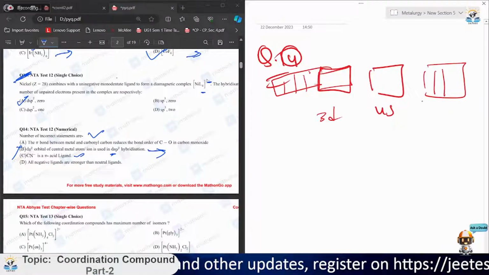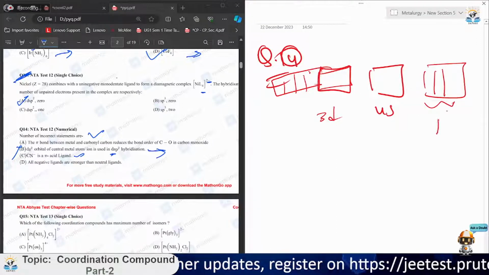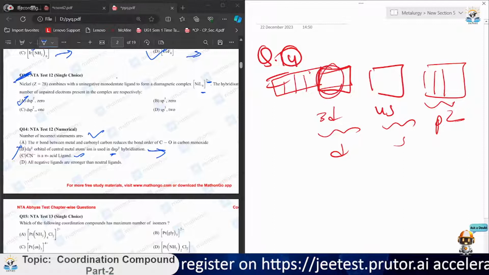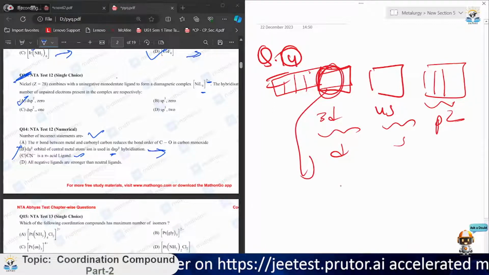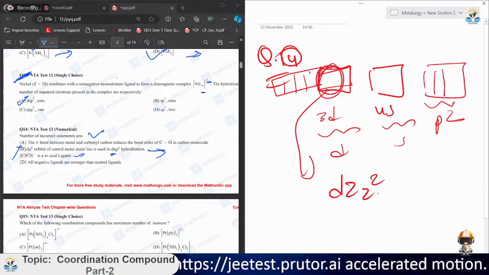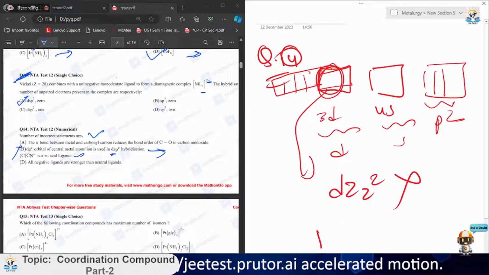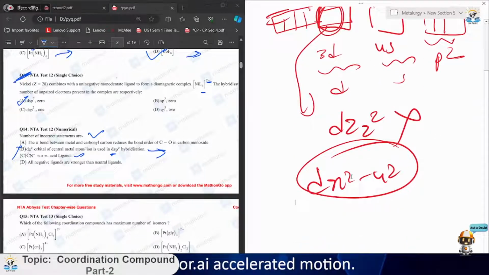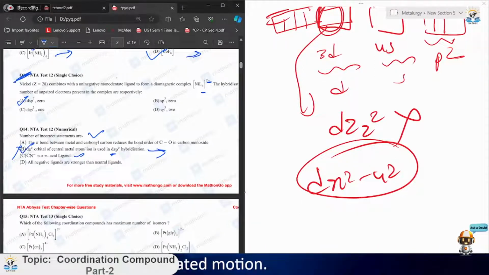So we have taken these two, p2. This is s, and we are taking d. So the orbital which takes part in the dsp2 is not dz square. It is dx square minus y square. This is the correct configuration. So B is not correct, so our answer will be B.